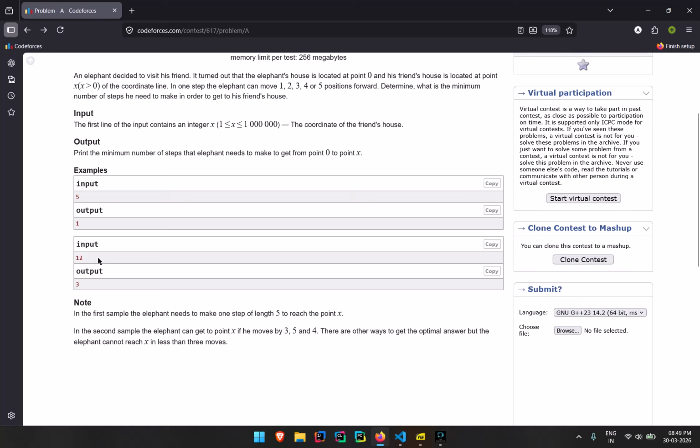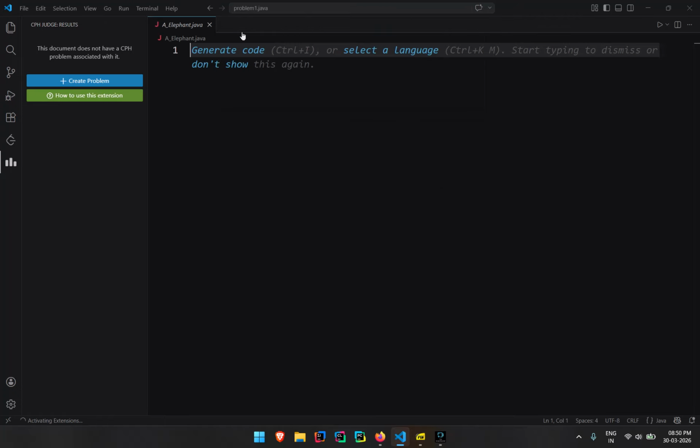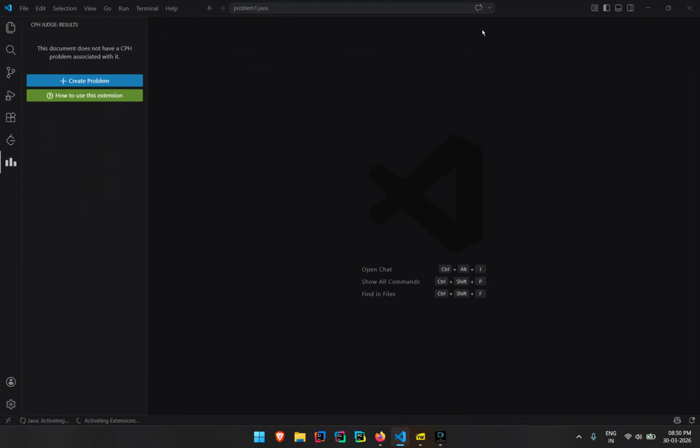Then it hit me: when it is equal to 10, I cannot just divide by 5 and add 1. We get 2 plus 1, and I'm doing plus 1 for no reason. Then I thought, why not handle the remaining steps separately? That's when I got my solution. Simply adding 1 is not sufficient.